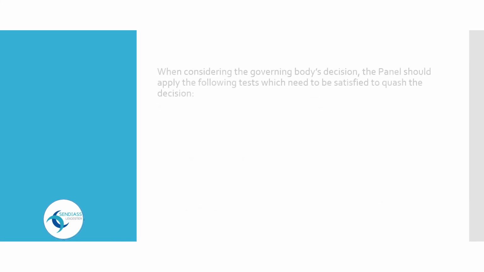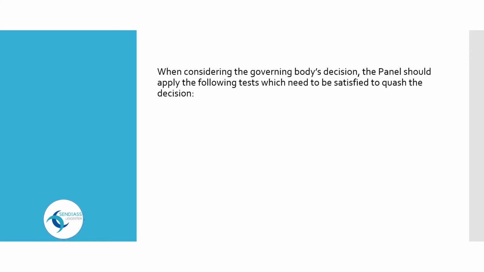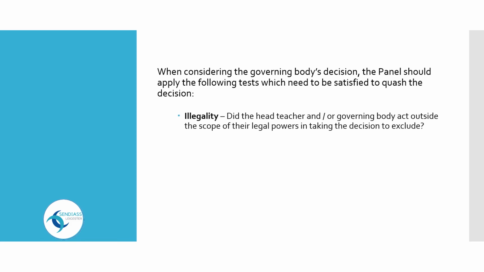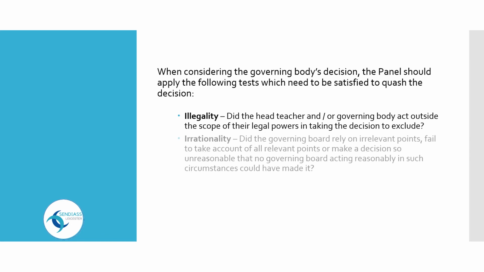When considering the governing body's decision, the panel should apply the following tests which need to be satisfied to quash the decision. Illegality. Did the head teacher and or governing body act outside the scope of their legal powers in taking the decision to exclude? Irrationality.